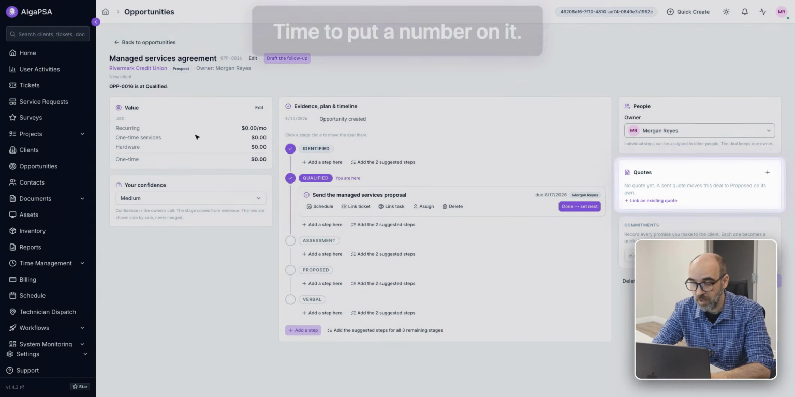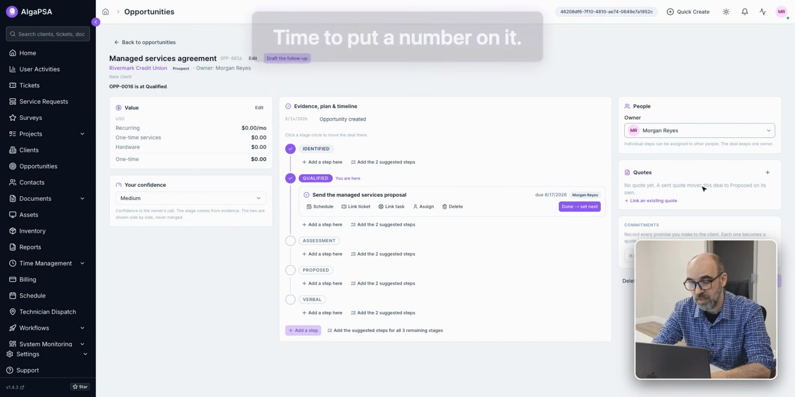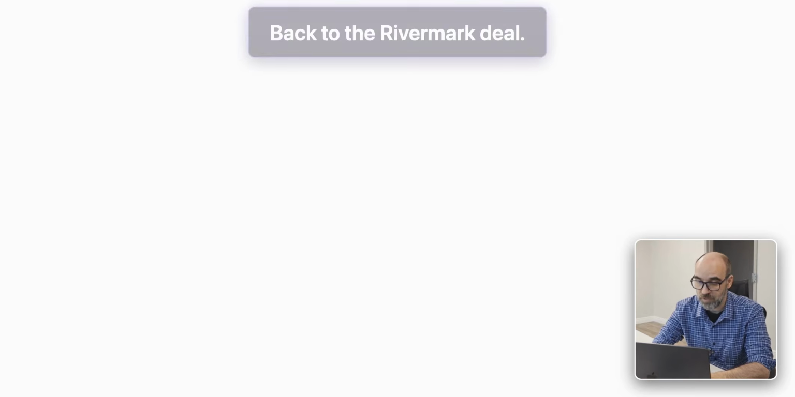This is recurring. The one time is the hardware. So those are the details, and now let's get to work on the price. So we'll choose a number.